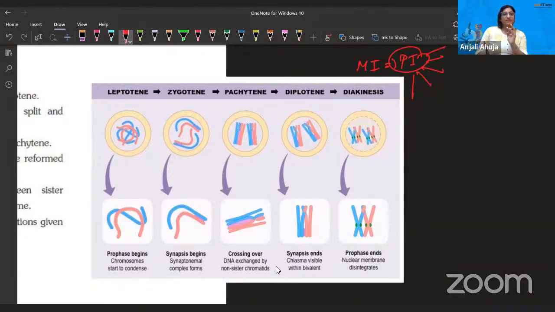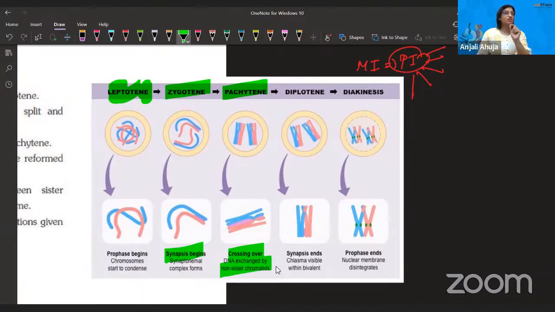So prophase begins. This is where leptotene is. In leptotene, you see that chromosomes are condensing. In zygotene, you see synapsis begin, and we see the synaptonemal complex. In pachytene, finally the crossing over is happening, the exchange is happening between non-sister chromatids. Non-sister chromatids means non-homologous kind of, right? And in diplotene, crossing over has happened, synapsis ends and chiasmata can be present, and diakinesis is the last one where prophase ends.